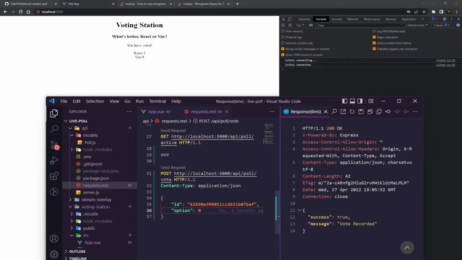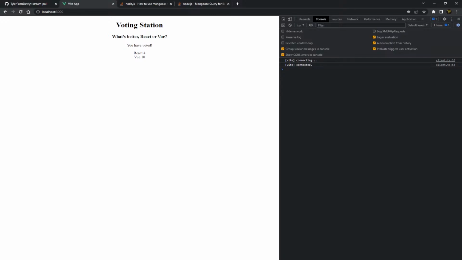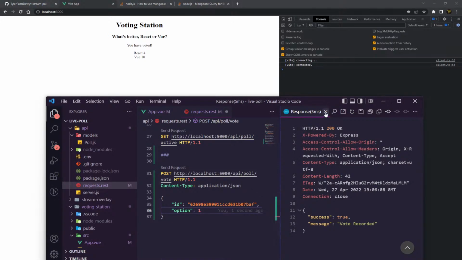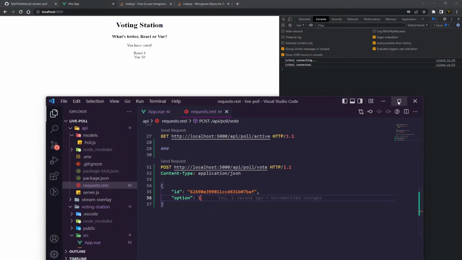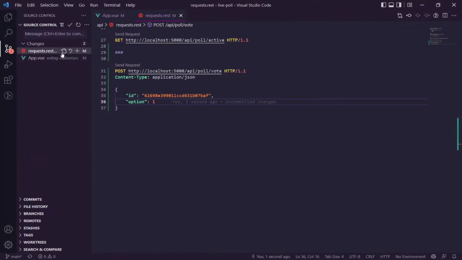So React has gone up. You can see there 4. And there you go, you can see it's going up live. So it's actually working now. Obviously, we want to connect this to WebSocket so it's instant and much quicker, and it's a better way of doing it. Let's do this to 1 and send request. And there you go, you can see that's working. Nice. Perfect. So we've got that working. I am happy with what we've done now, so let's add this and say, got a basic live voting system. There we go. So we've got to that point.